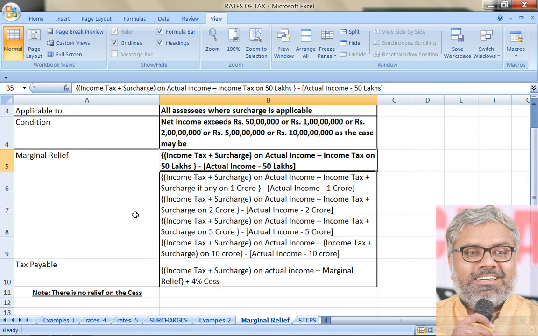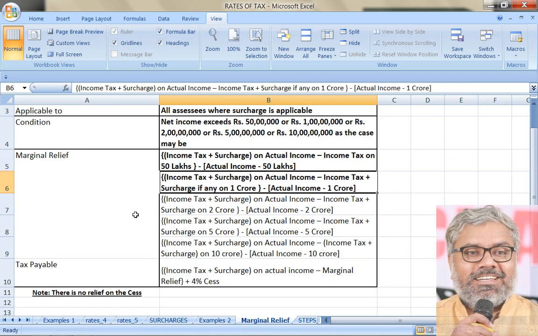That has to be calculated first, all in one shot, minus something else: the second thing, that is actual income minus 50 lakhs. In other words, by how much the actual income has exceeded the threshold. First part is income tax plus surcharge on actual income minus income tax on threshold. Threshold will be there in each formula.